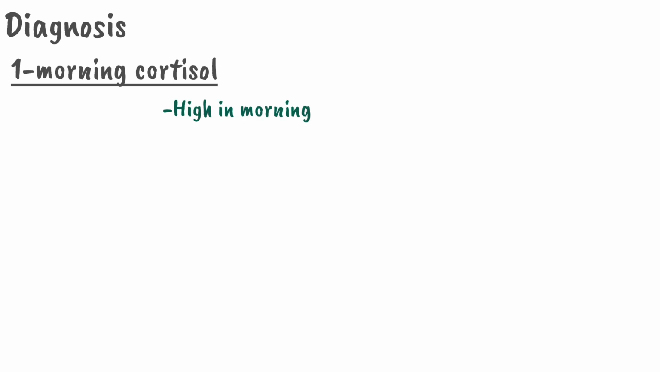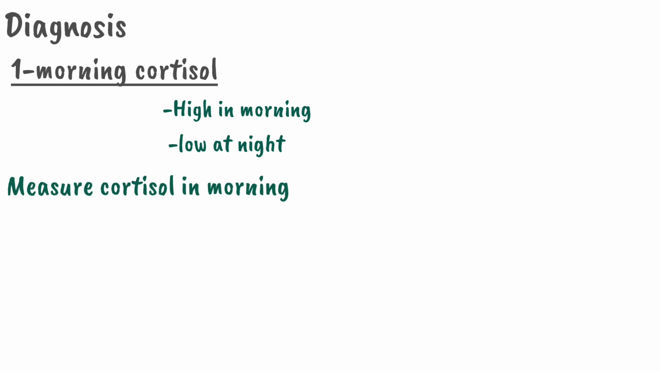Now come toward the diagnosis of Addison disease, that is, how we will diagnose it. For that we perform various tests. The first one is a morning cortisol. Remember that the cortisol level is high in the morning and at low concentration at night. So in diagnosis of Addison disease, we perform a cortisol level in the morning. When the cortisol level is decreased in the morning, it can suggest Addison disease.